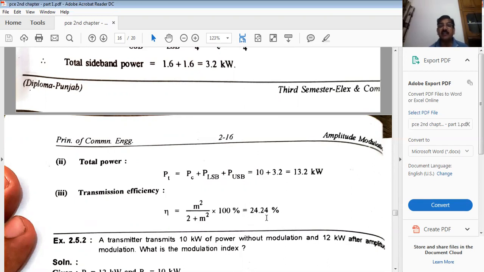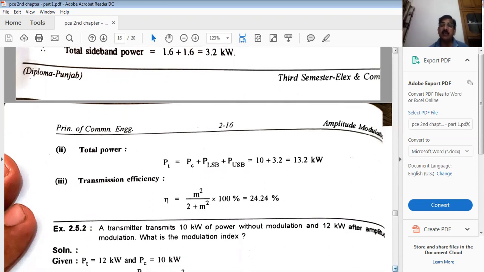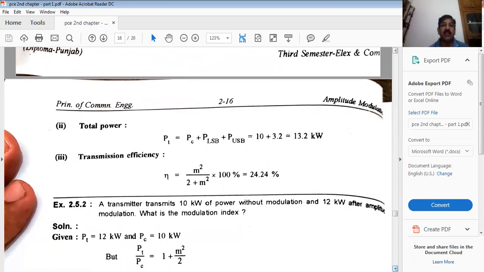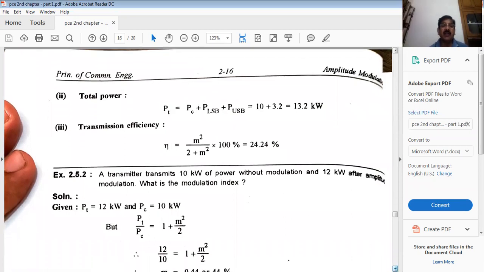Efficiency is quite less. So that is why this is depending upon the medium wave amplitude modulated signal. So there is a much loss. Carrier is getting more power than the upper and lower sideband. Fine. Okay. Now another example.